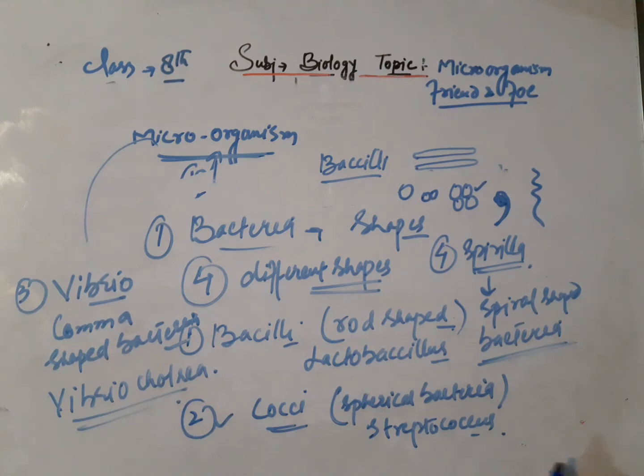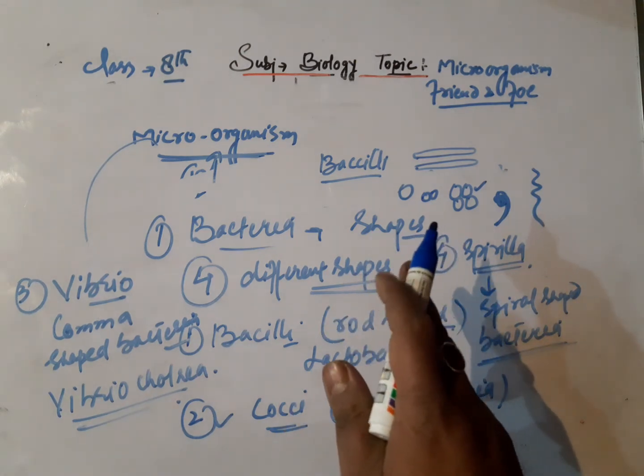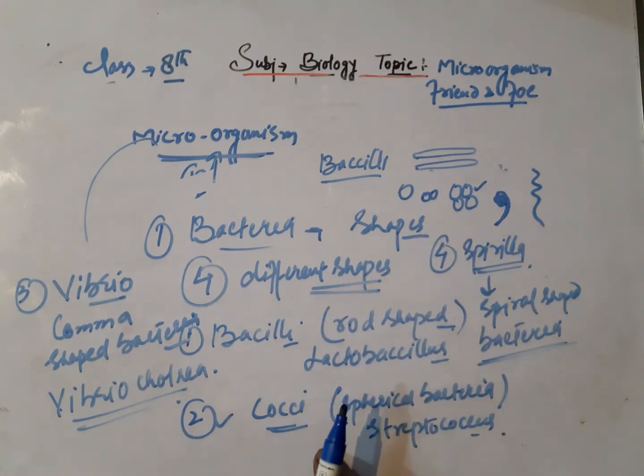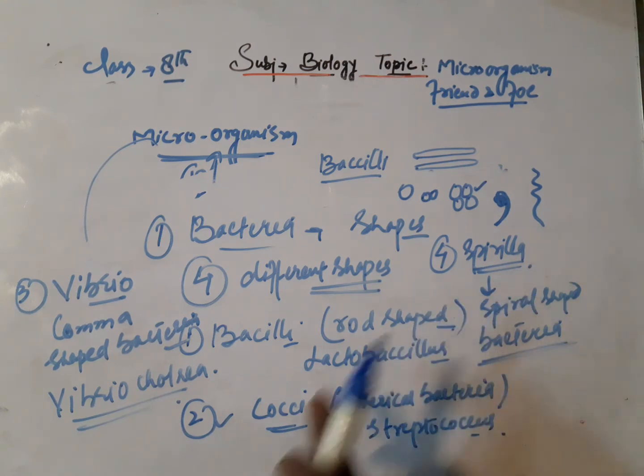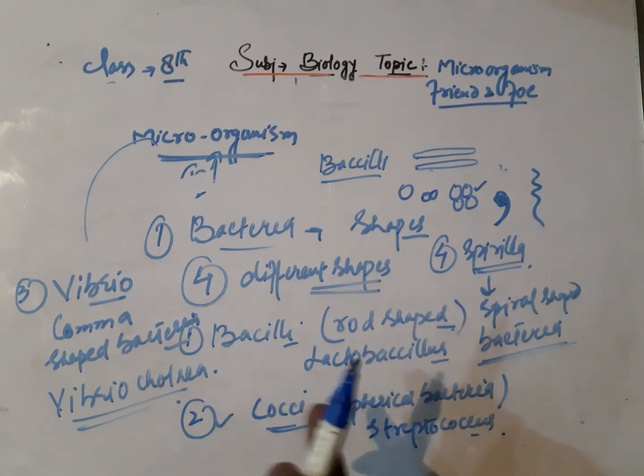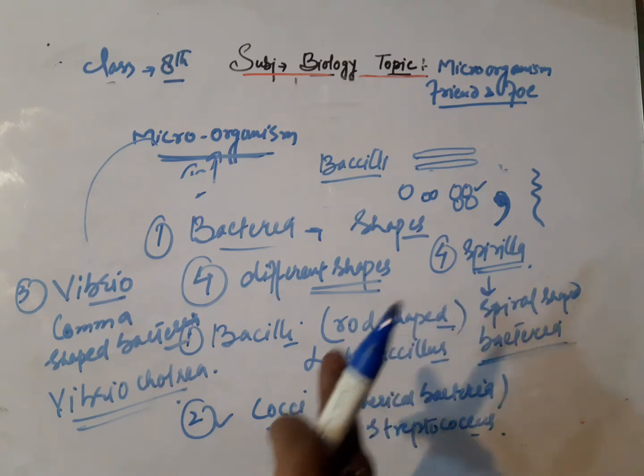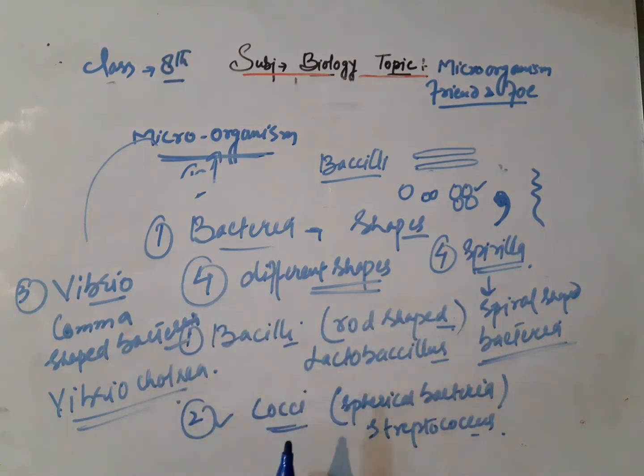The bacteria which need oxygen for growth are called aerobic bacteria. The bacteria which survive without oxygen are called anaerobic bacteria. Some bacteria are harmful for us, and some bacteria are useful for us. That's why the name of the chapter is Microorganisms, Friend and Foe. Some bacteria are our friends, and some are our enemies. So this was the first group of microorganisms among the four major groups.